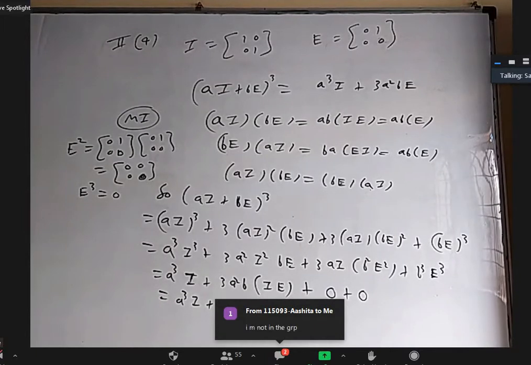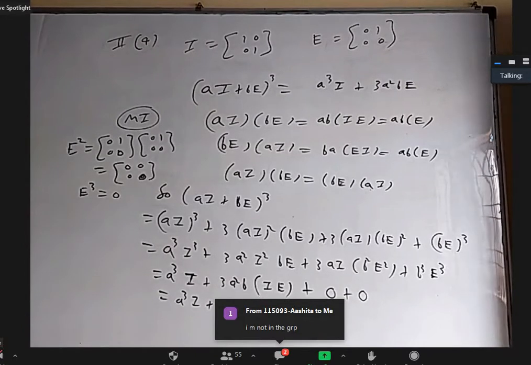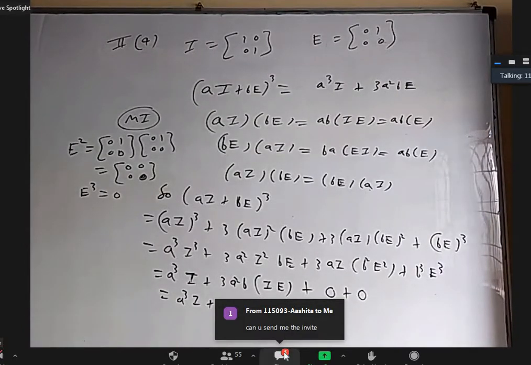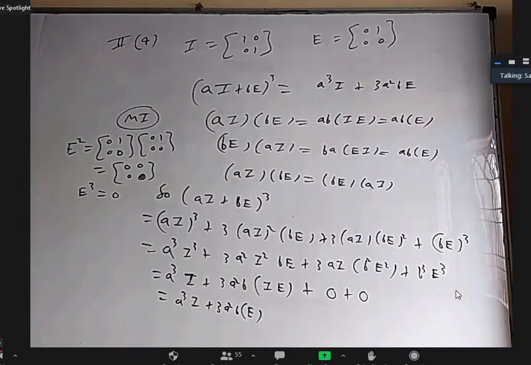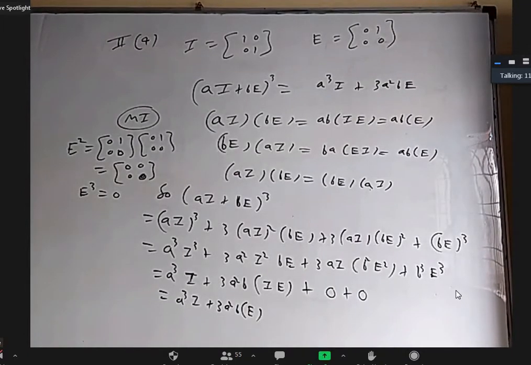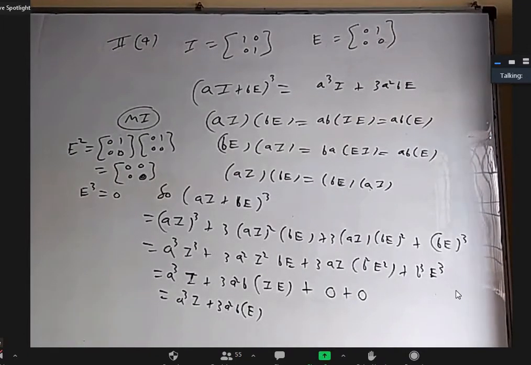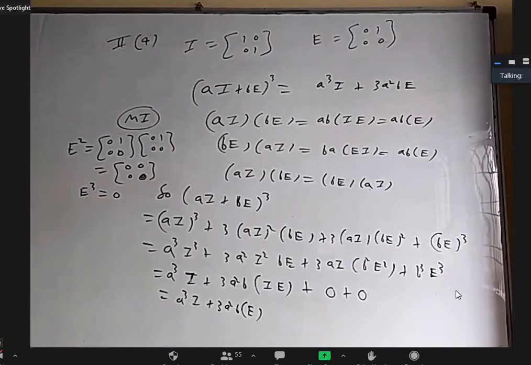Vaishnavi, you are there in the class from day one? No, sir. In the middle, I was absent, sir. No, I'm not talking about the preparatory course. I'm talking about on the 5th when we started. Yes, sir. First 2 days I attended, sir. Third day I was absent, sir. Okay, fine. Completed. Okay.